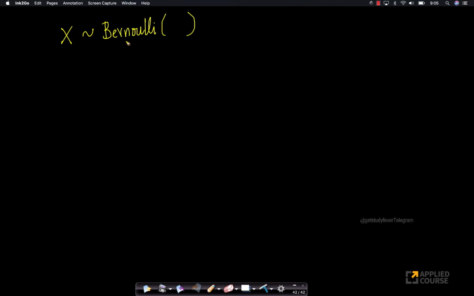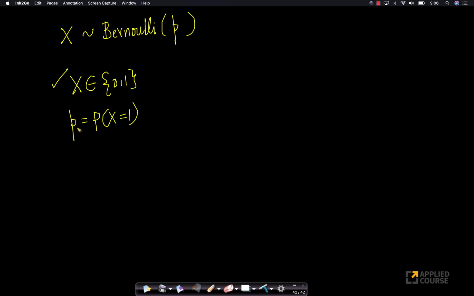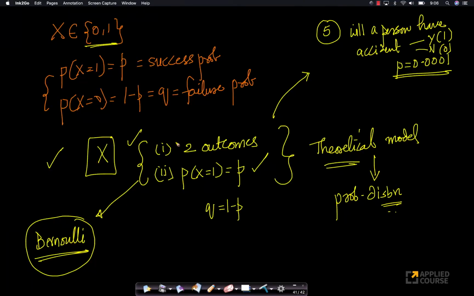The moment you say Bernoulli distribution, I know that X can take only 2 values. When I say Bernoulli distribution, it is automatically clear that X only takes 2 values. Along with that, for a Bernoulli distribution I need one more piece of information. What is the probability P? P is nothing but the probability that X equals 1. If you give me a random variable and tell me it has exactly 2 outcomes, and give me the value of P, I can understand this random variable. All these 5 random variables I can understand, even if you just tell me these 2 things without the real world context.